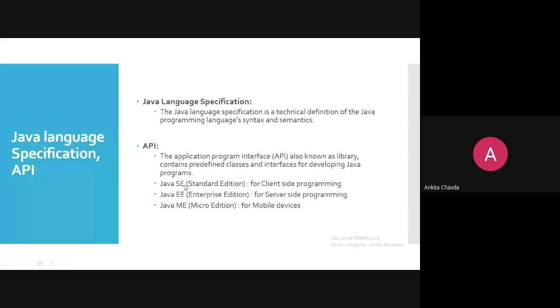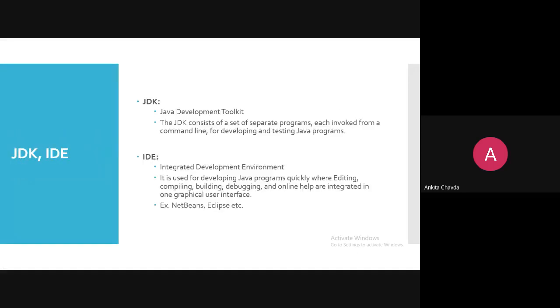And here for this semester we are using JDK. Okay, so you have to download that JDK. Now you'll ask what is JDK? So JDK is nothing but Java Development Kit. This JDK consists of a set of separate programs, and each you can invoke from the command line for developing and testing the Java programs, right? This is what the JDK is.